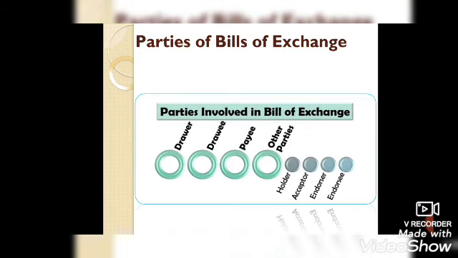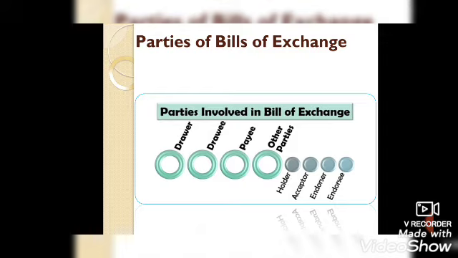Then next, parties of bills of exchange. Here is the drawer. We have to understand, the drawer has sold goods to the drawee. Then the drawee accepts. The drawee is the buyer who purchased goods. Then the payee means the third person to whom the payment is to be made.